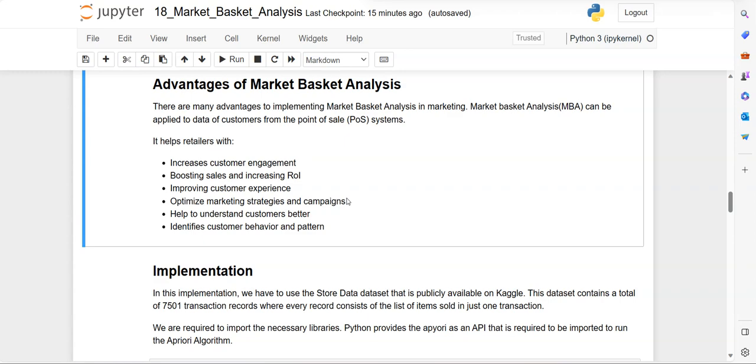That means the main aim of the market basket analysis is to find which items are frequently purchased. So based on that, the particular company or industry can create products, and they can also make an arrangement of products.